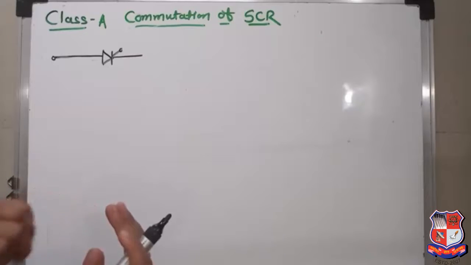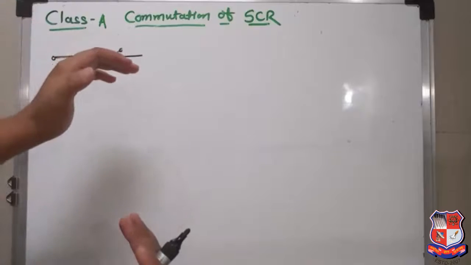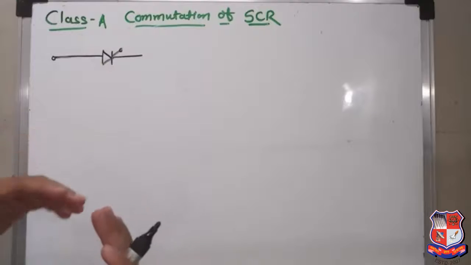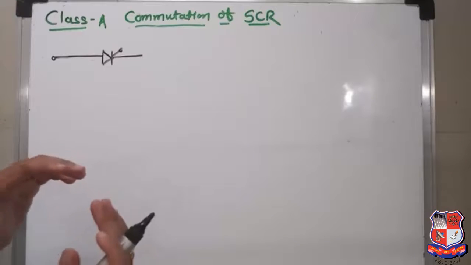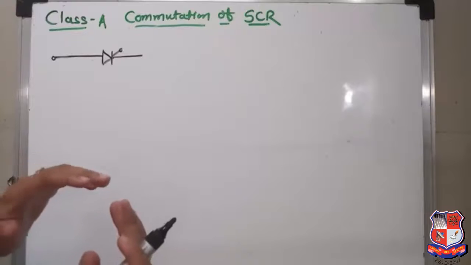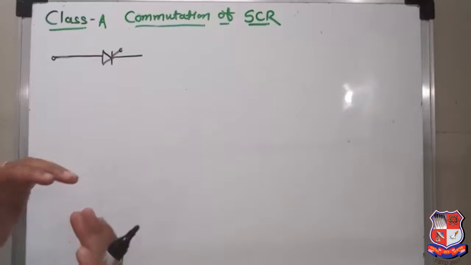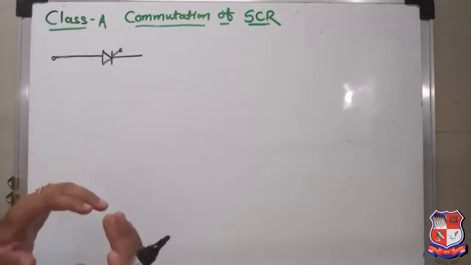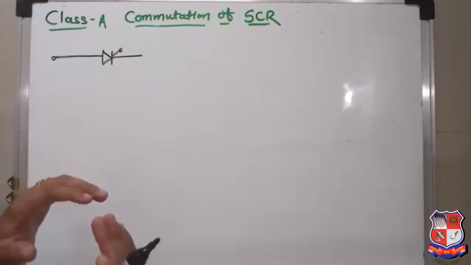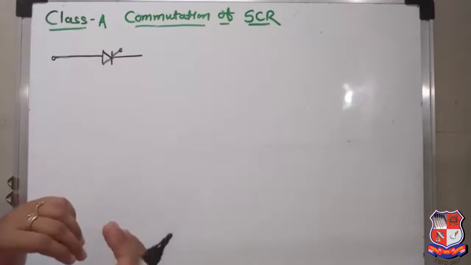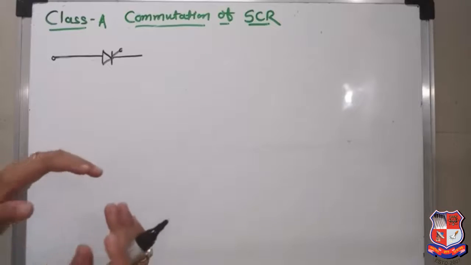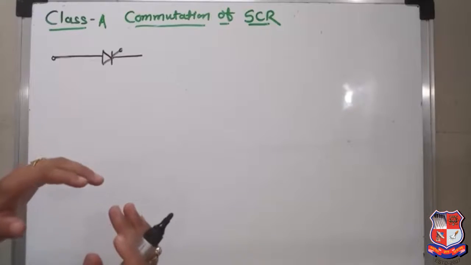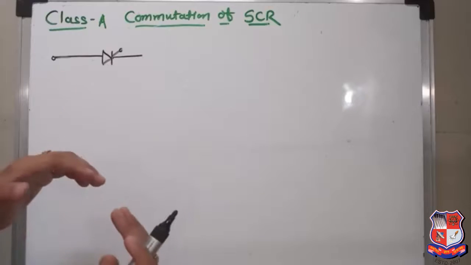Now today I am going to discuss the class A commutation of SCR, which is one of the methods of forced commutation. In a forced commutation, the SCR or thyristor is forced to turn off. Now let's see the diagram of the class A commutation. There are 2 types of diagram, and here class A commutation is also referred to as the load commutation. Why it is referred to as the load commutation, I will explain later.